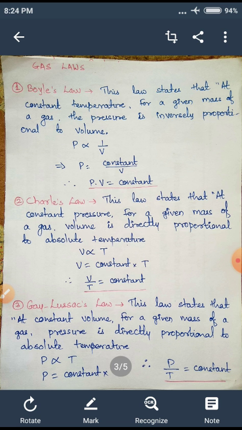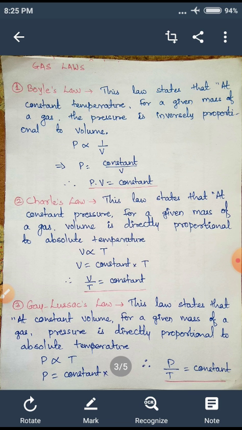So at constant pressure, V is proportional to T. Absolute temperature is always given by capital T. So V is directly proportional to T at constant pressure. I remove the proportionality sign and add a constant: V is equal to constant into T. I take T to the other side. V divided by T is constant, which is the expression for Charles' law.